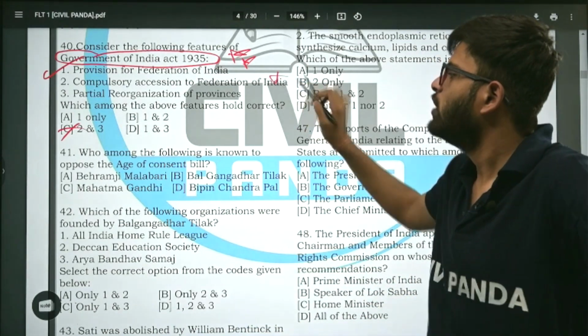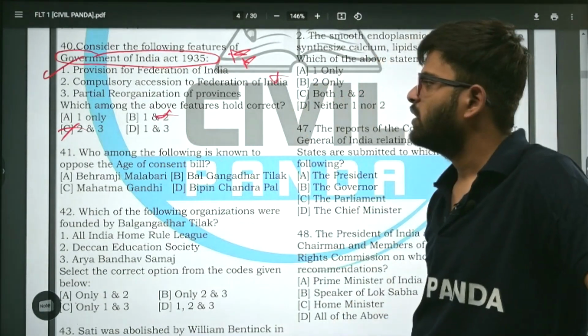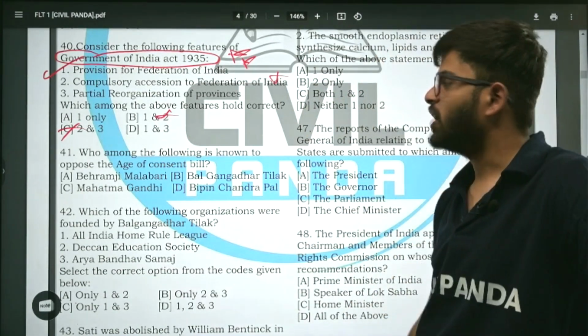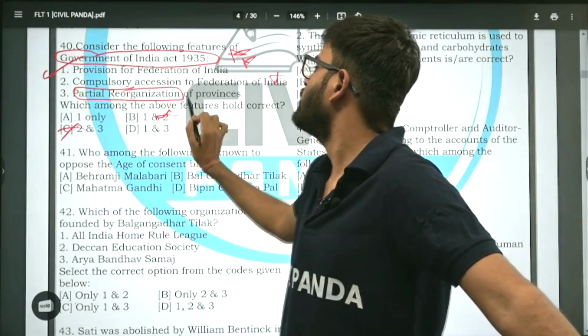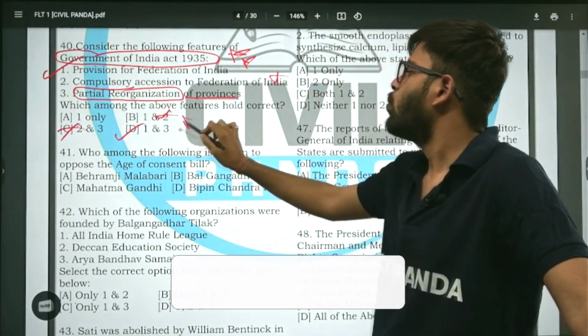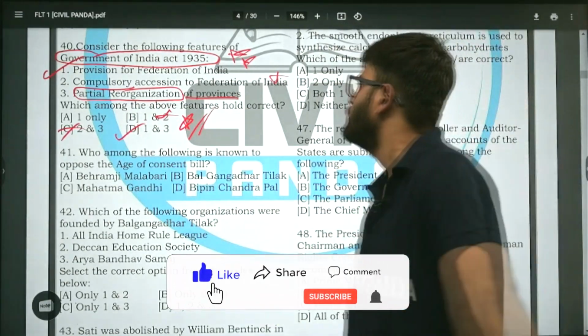तो ऑप्शन 2 is wrong. हाँ, eliminate. This also goes. अब 1 तो होगा नहीं, 1 बस है. थर्ड में देख लेते हैं. Partial reorganization of province. Yes, there was partial reorganization. Correct answer is D, 1 and 3, the right answer. Moving on to next question.